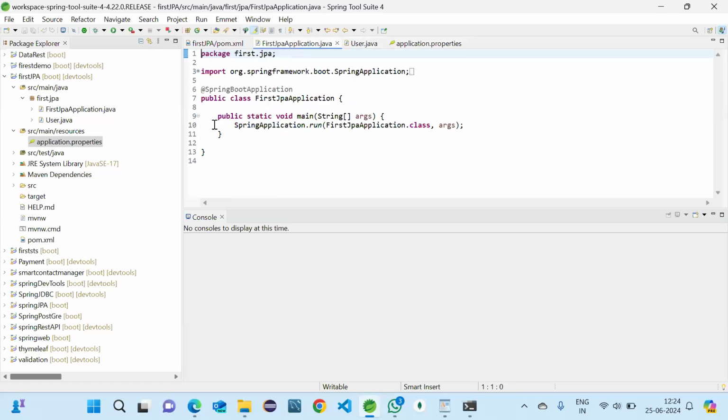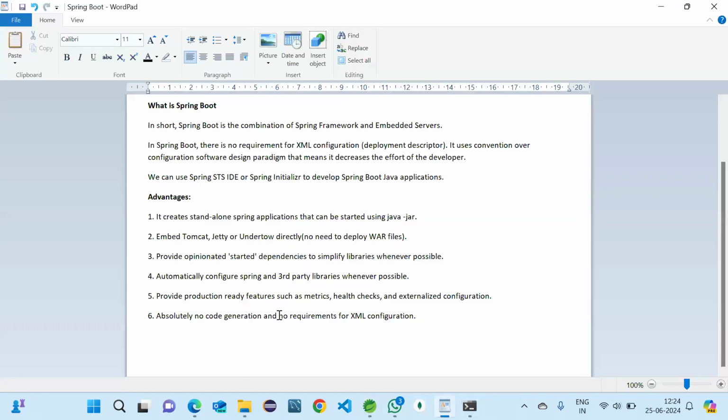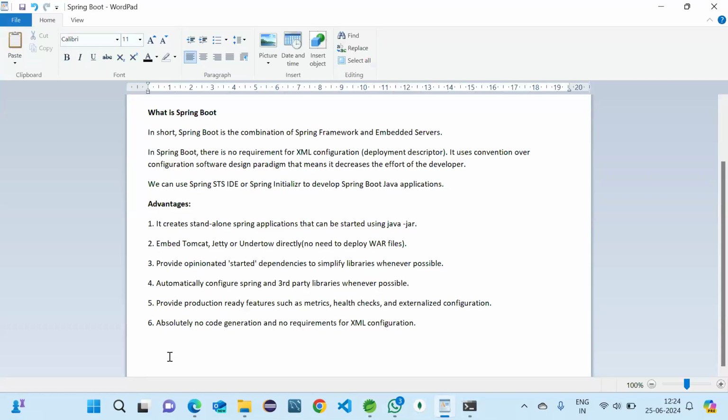The next thing we need to do is create a class, user repository, I'm going to take. So why user repository? I will tell you one thing here. Basically, JPA gives us one interface, that is CRUD repository.